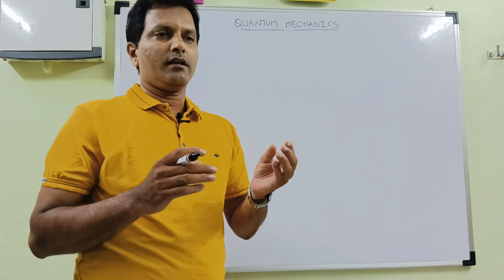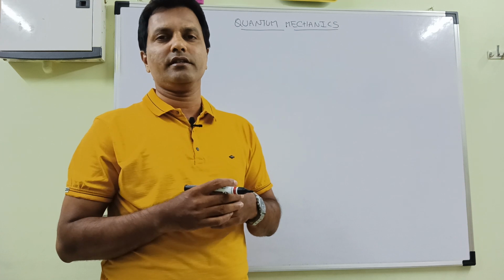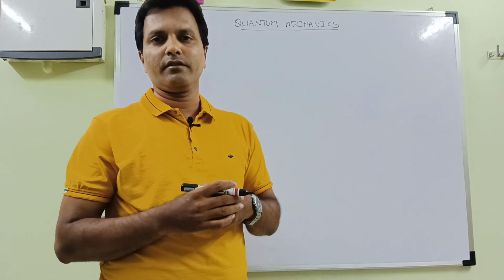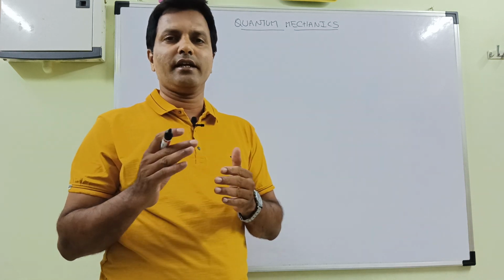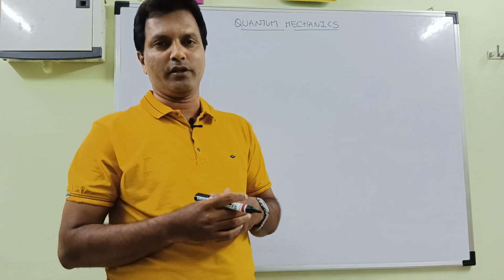See, the proposal of the Schrodinger wave equation has paved the way for wave mechanics, and the classical way is ending and wave mechanics started at that point.